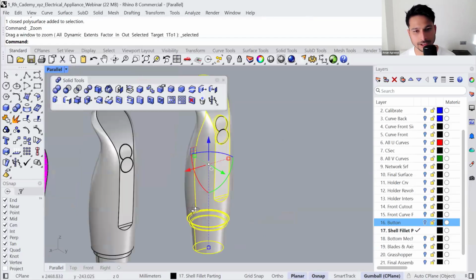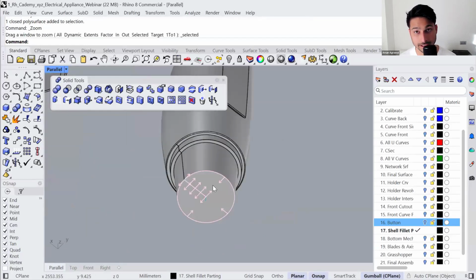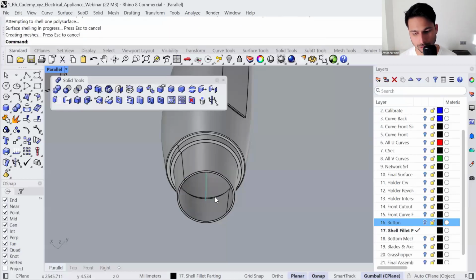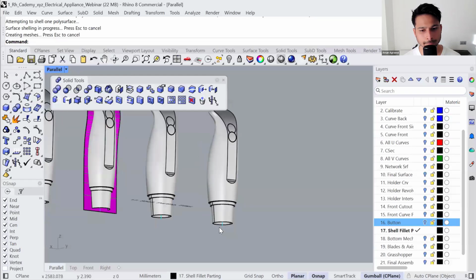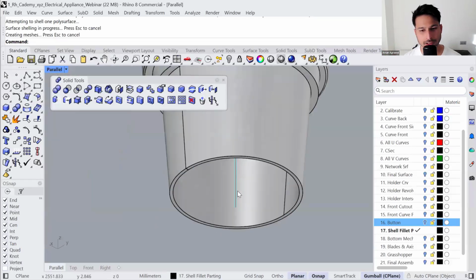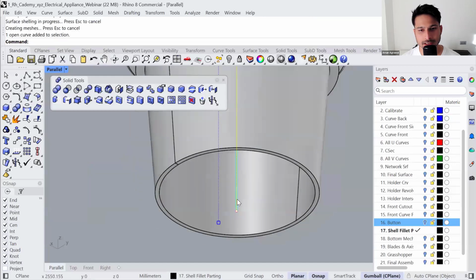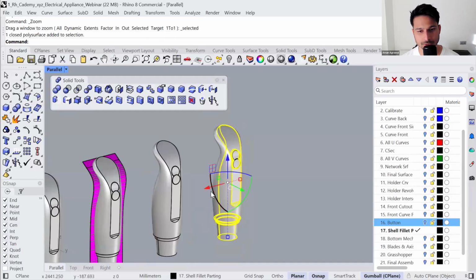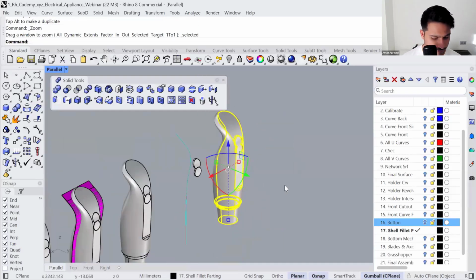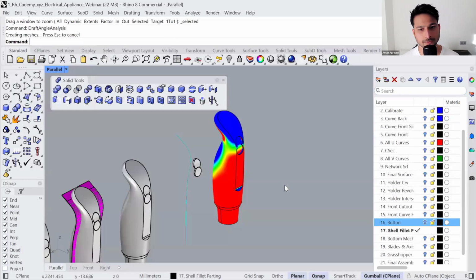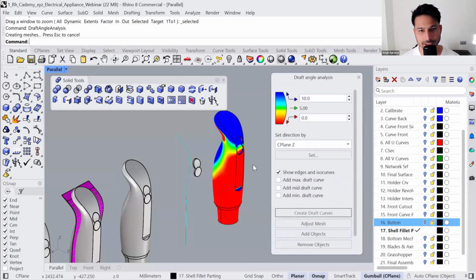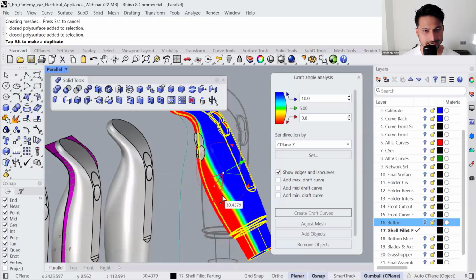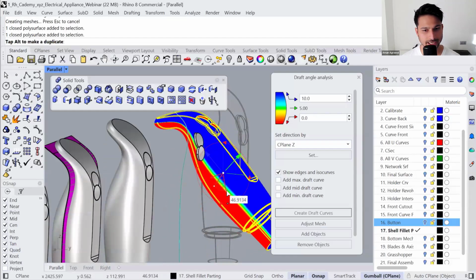Okay, so similarly here, with the shell command, I want to delete that face and leave a 1 millimeter thin wall. Okay, I have taken the same curve that I found there. This curve can also be generated, not by manually making it, but maybe using something like a draft angle analysis in Rhino, which lets you evaluate the demolding angle. And in this case, I think if I rotate it slightly, I can get a better demolding angle.